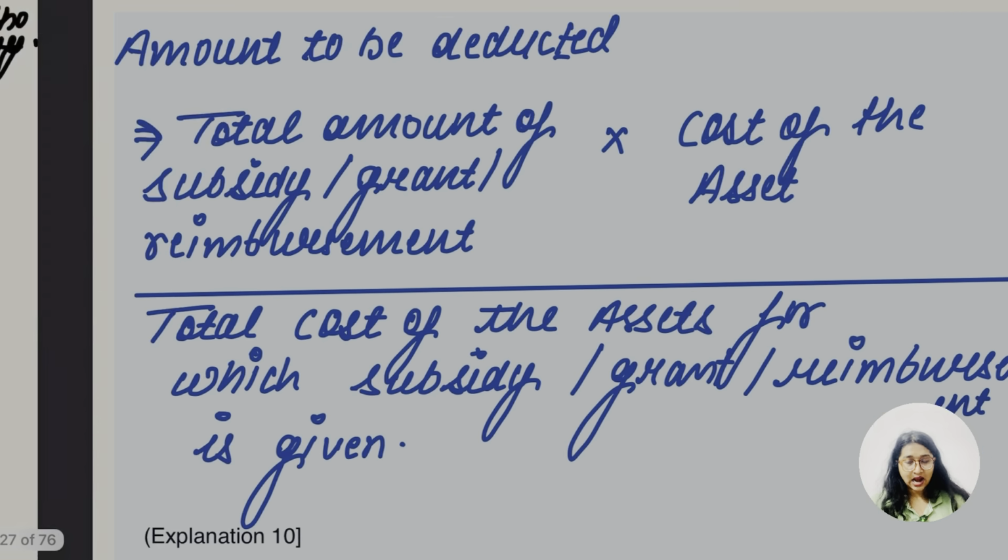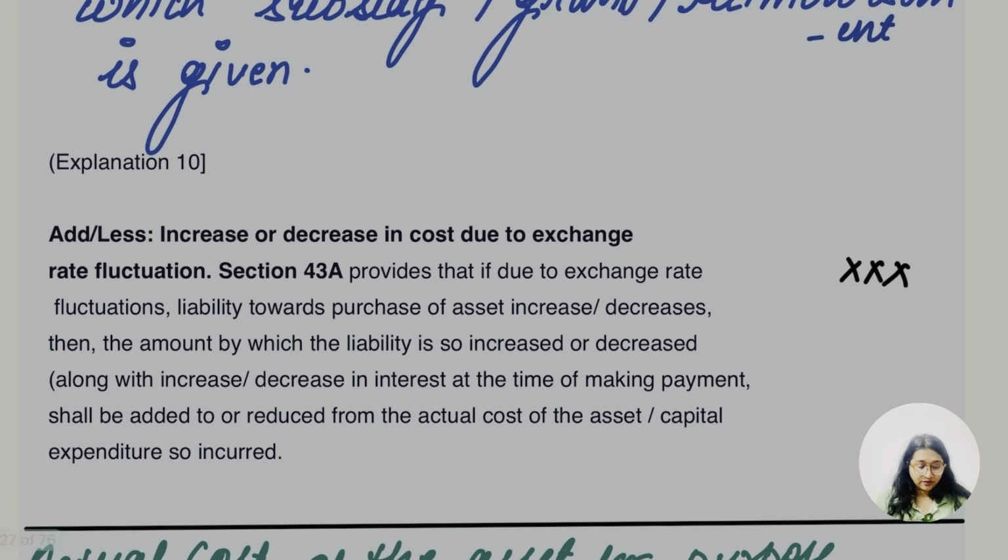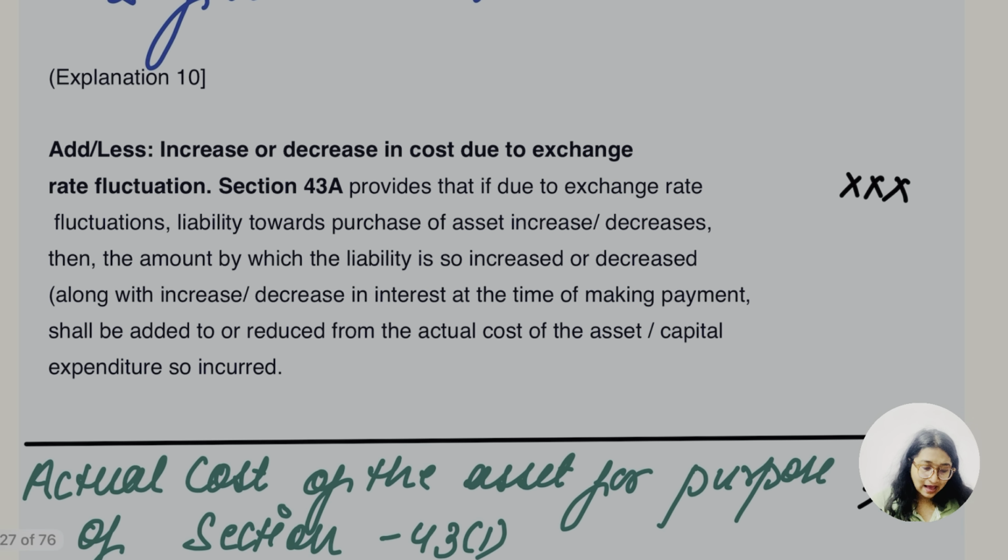If it is, then add back, okay. So here we have reduced as per the proportion, and then lastly the fluctuation in the exchange rate, as per section 43A, we are going to add or reduce, okay.